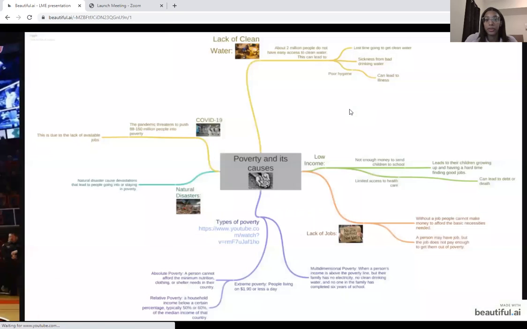This is my mind map that I made, and you can look at it more in depth on my website, but it shows you the types of poverty. So it breaks off into extreme and multidimensional, and then extreme branches off into absolute and relative poverty. And then the causes, there's natural disaster, lack of jobs, low income, and lack of clean water. And I added COVID-19 because the coronavirus is so detrimental, it just made so many people go into poverty. So I added that.